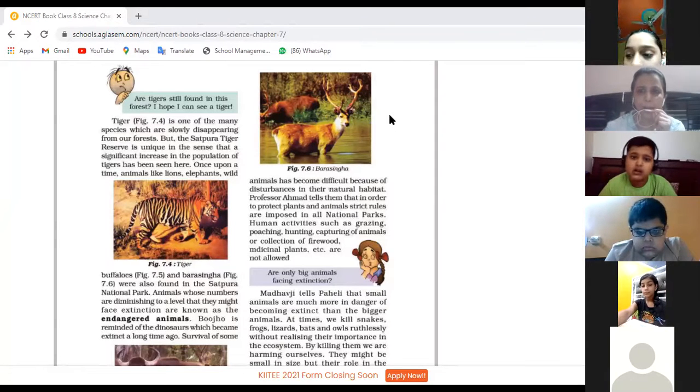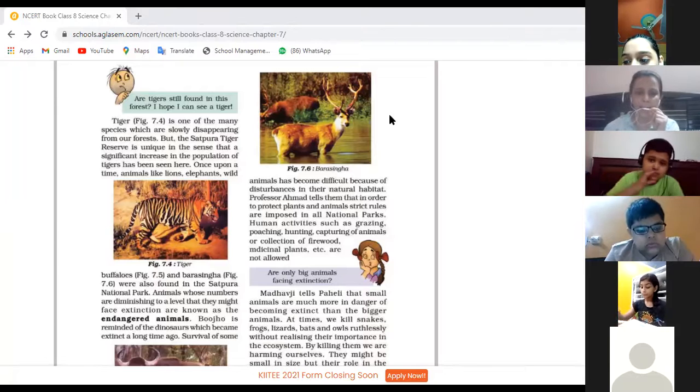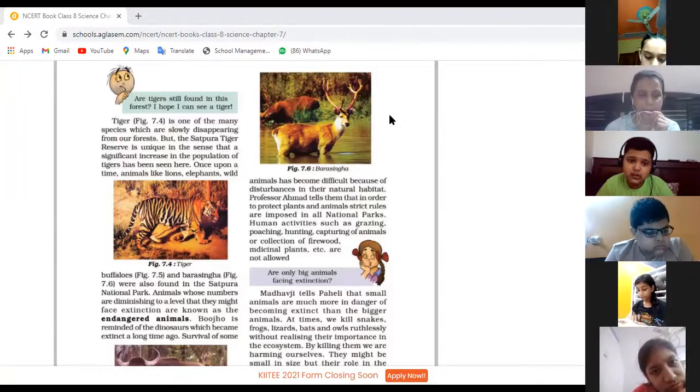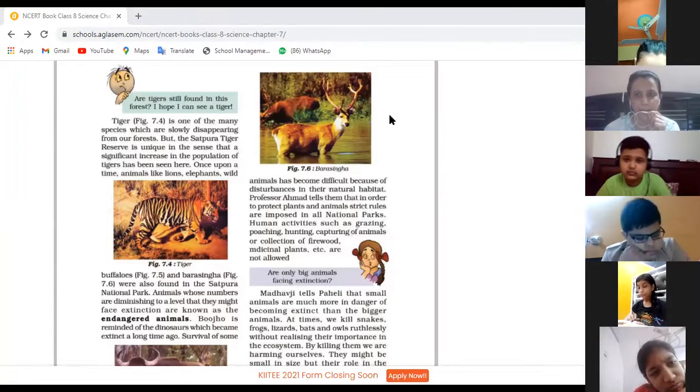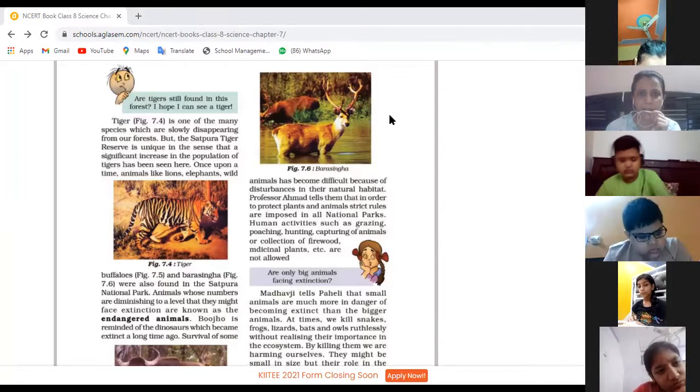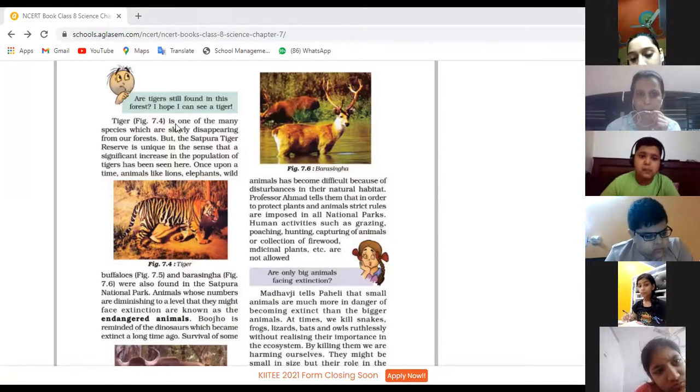Okay, so the tigers are hunted for their skin and for their teeth, and they are selling them at high prices and earning money from it. That's why the tigers are hunted. Okay, Priyanshi Agarwal, start reading.